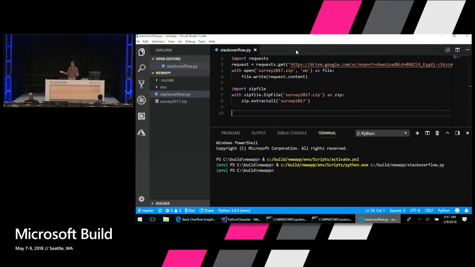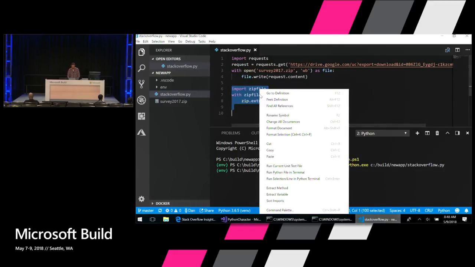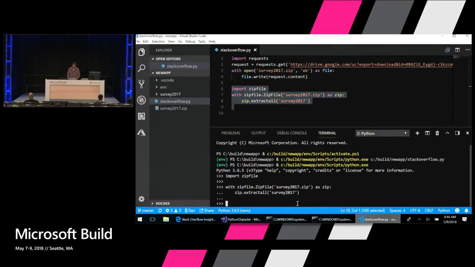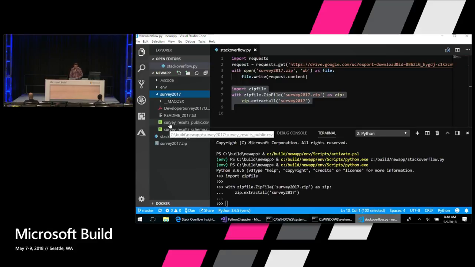Okay, so now I want to unzip the file, but I don't want to rerun this whole script, because I'm going to make everyone here wait for me to download the survey again. So I just want to run this block of code. To do that, I can simply highlight it, right-click, and select Run Selection or Line in Python Terminal. That opens the Python REPL, pastes that code in, and you can see we've unzipped that survey into this folder, and we've got the CSV file here.